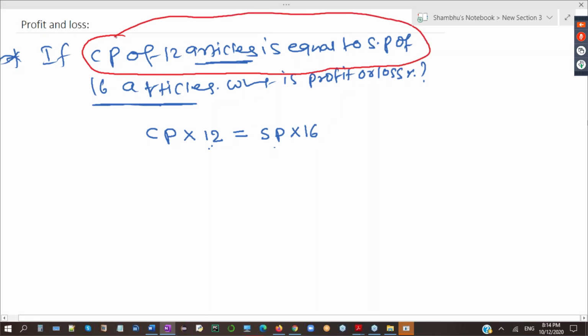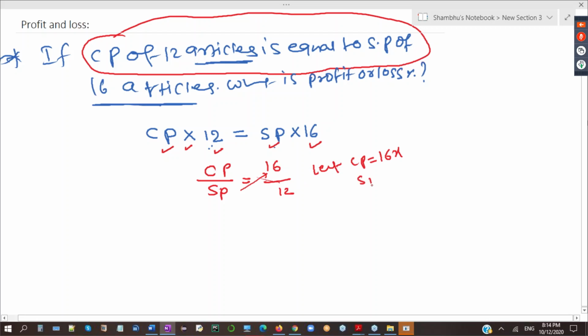Now CP by SP: SP is multiplied with 16, CP is multiplied with 12. So from here I say let CP be 16x, then SP is 12x. You can see CP is bigger, so there is a loss. Loss is 16x minus 12x, which is 4x.